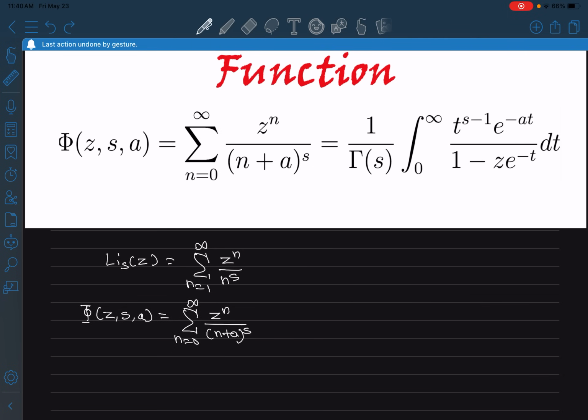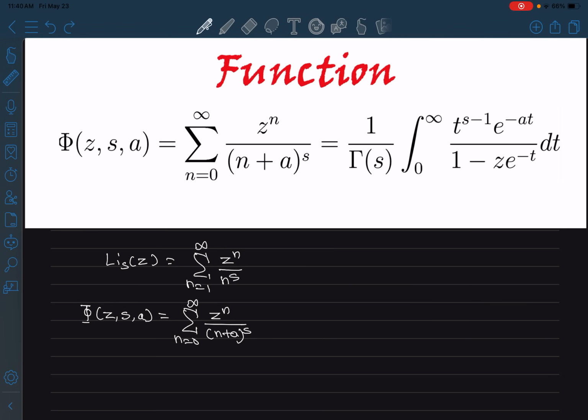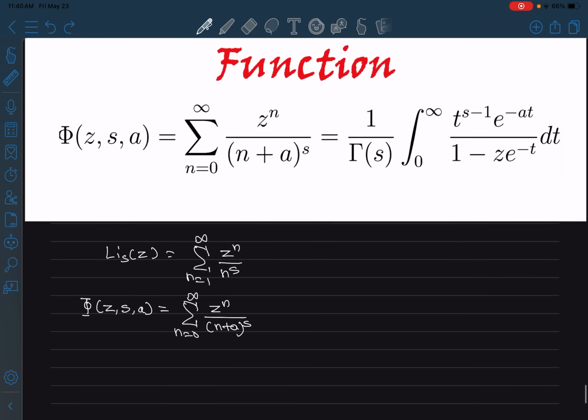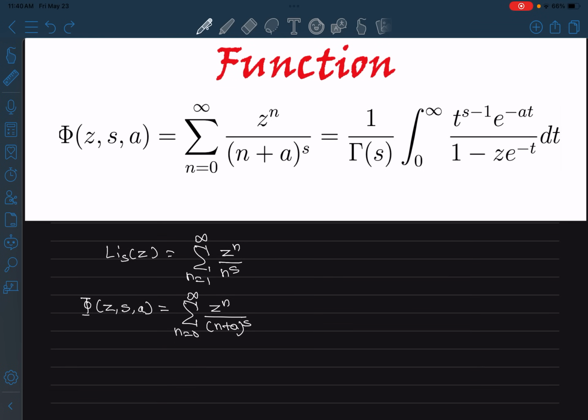So z can just have some specific values, and for those this converges, and if it converges, it can be seen as a function, and that's the Lerch transcendent function, right? And in this video we are going to prove that this integral representation also gives the Lerch transcendent function, right? Okay, so how do we go on proving this?